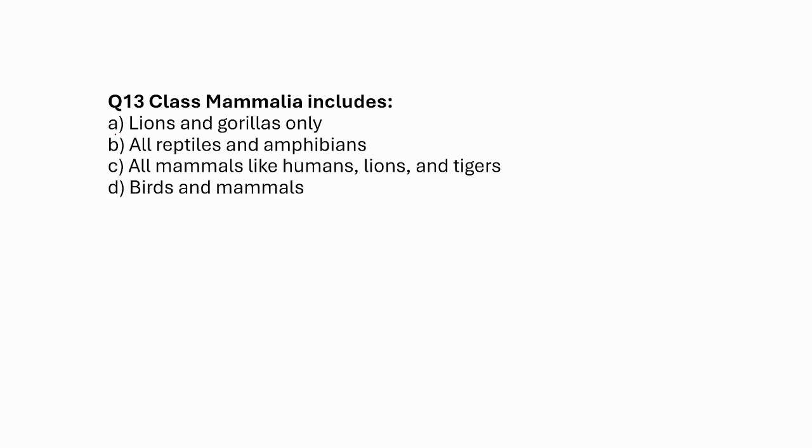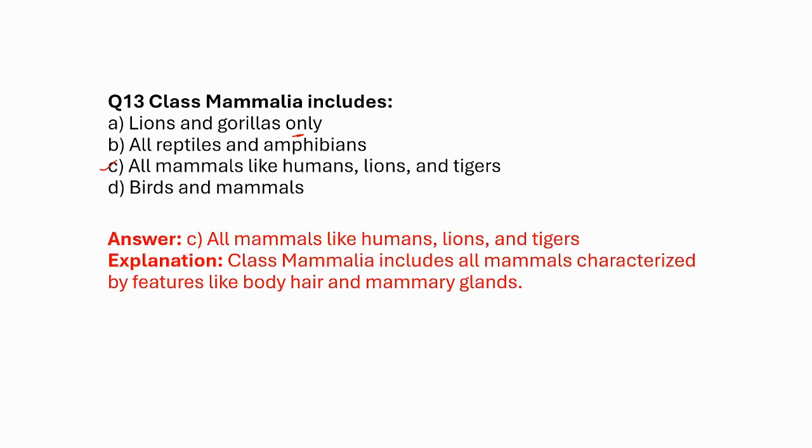Class Mammalia includes: A. Lions and gorillas only, B. All reptiles and amphibians, C. All mammals like humans, lions and tigers, D. Birds and mammals. So option C is correct. All mammals like humans, lions and tigers. What specific features do they have? This is also important: body hair and mammary glands. These two are the unique features present in mammals.